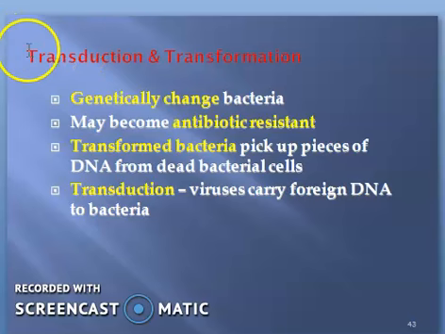So here the genetic material is transferred by a virus into the bacteria, which we also call a viral vector. Means the virus acts as a carrier, which carries the genetic material and transfers it.